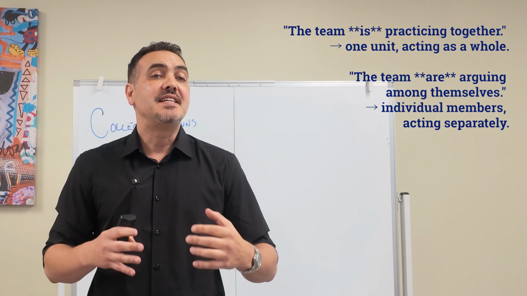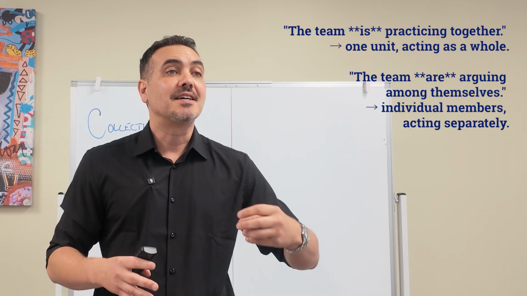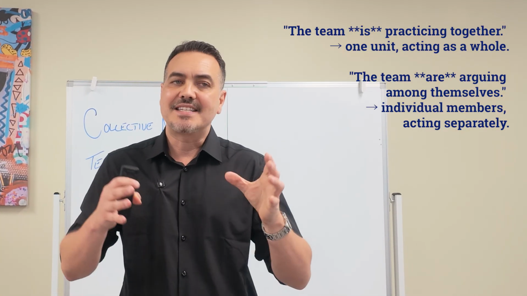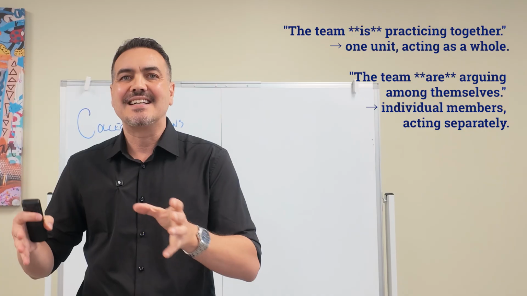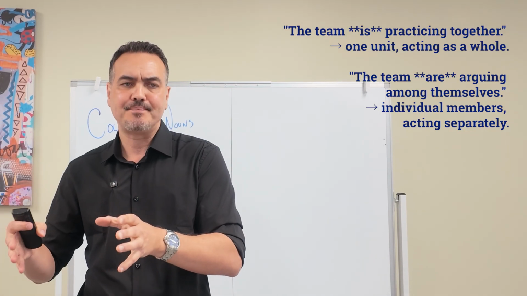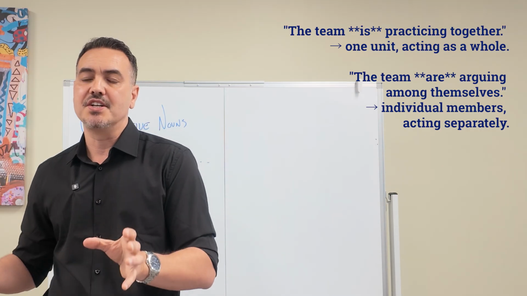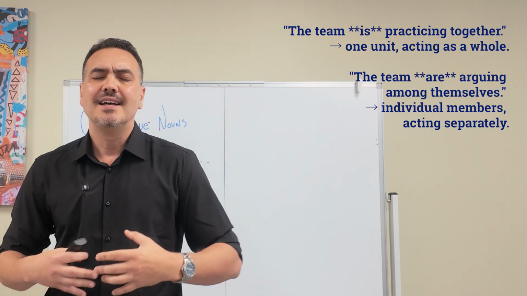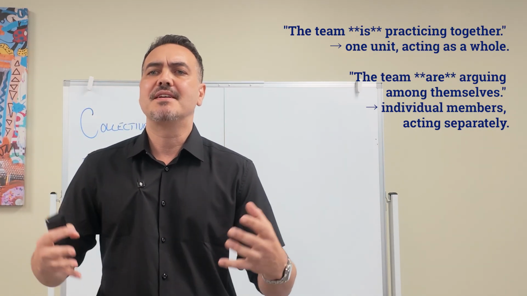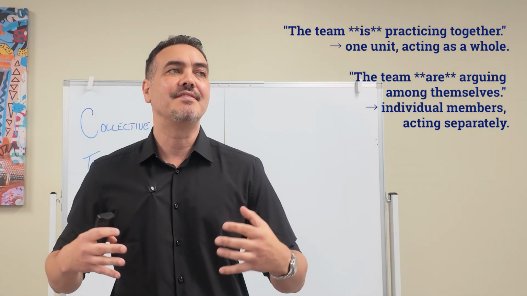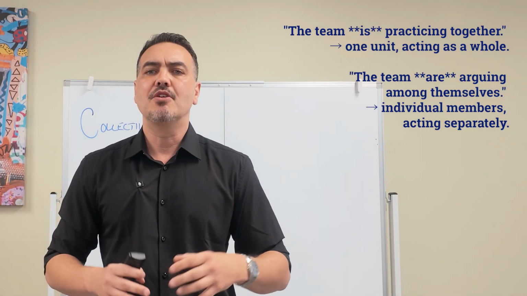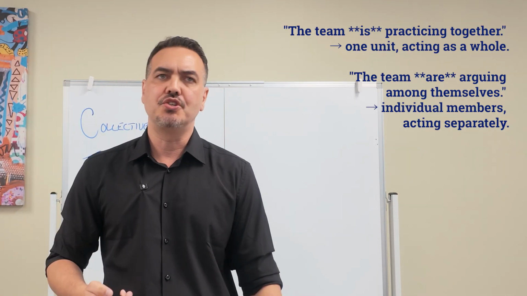And if you said, the team are arguing amongst themselves, that's individual members acting separately. Now, that second pattern is more common in British English than in North American English. In North American English, it's safest and most natural to keep collective nouns singular in almost all everyday situations.